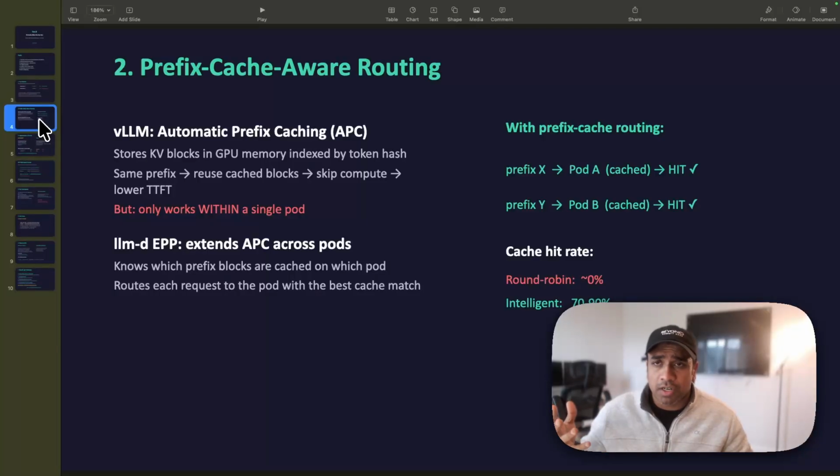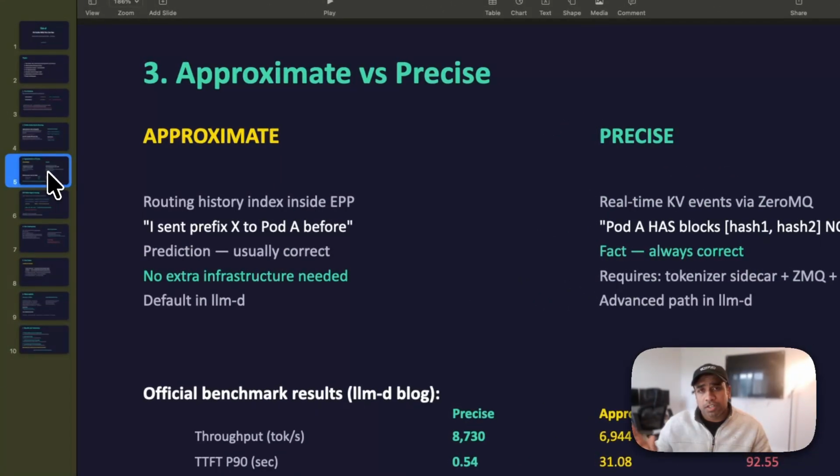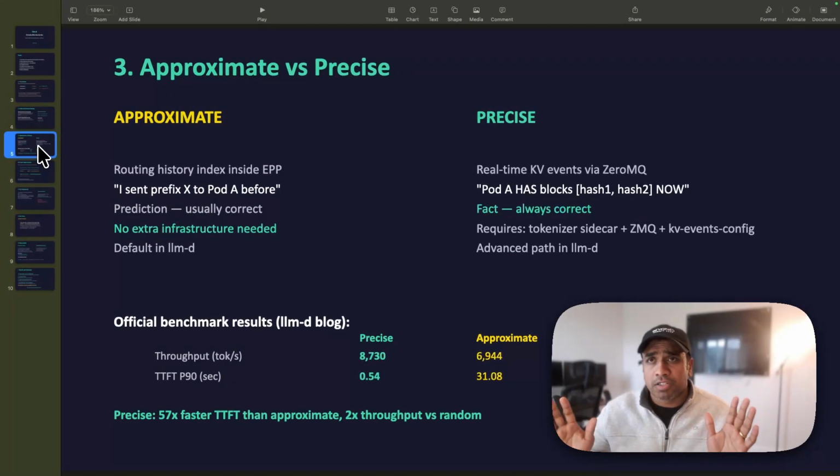It's a Kubernetes gateway extension that extends the Gateway API, and it knows which prefix blocks are cached on which pod. This enables the routing mechanism to score and send the request to the pod with the best cache match. Now, there are two mechanisms, precise and approximate.